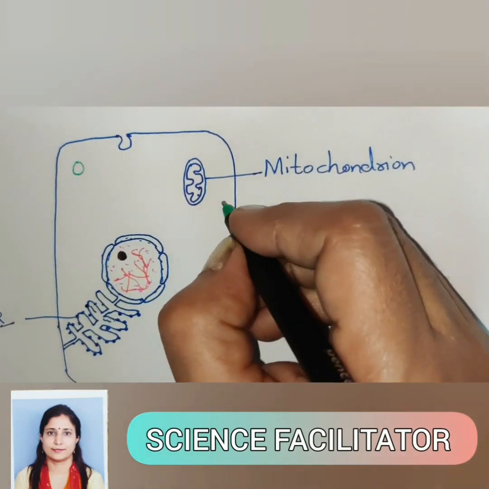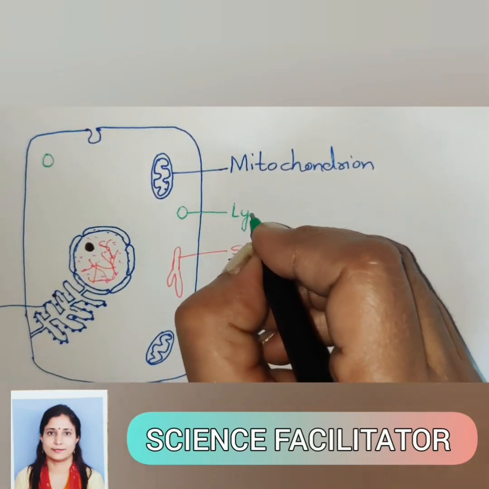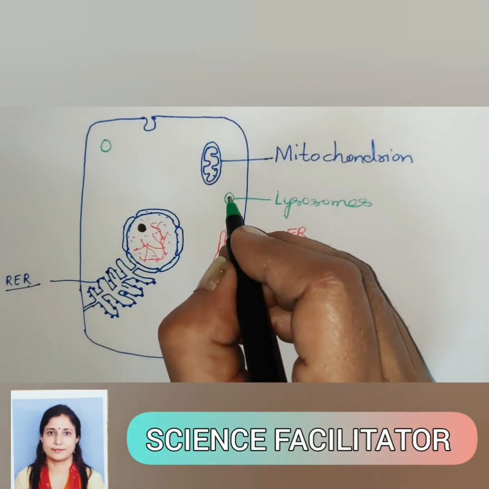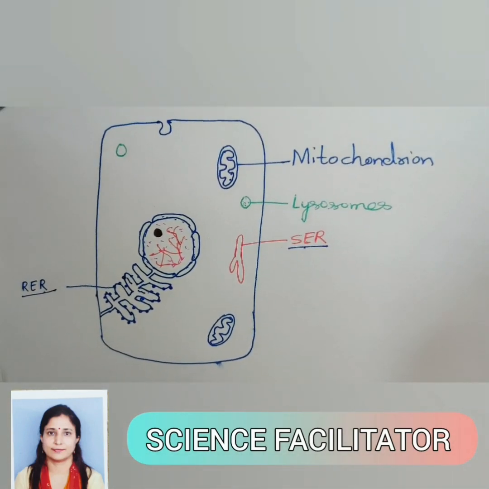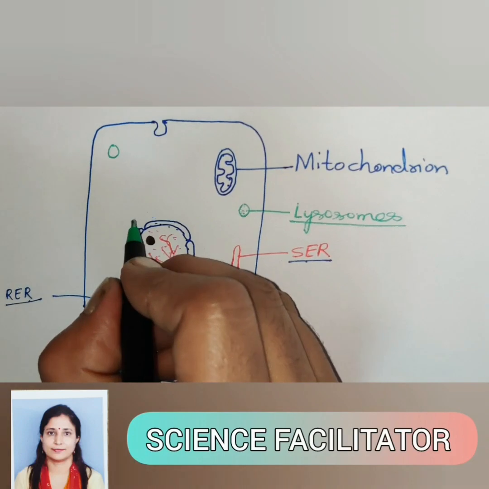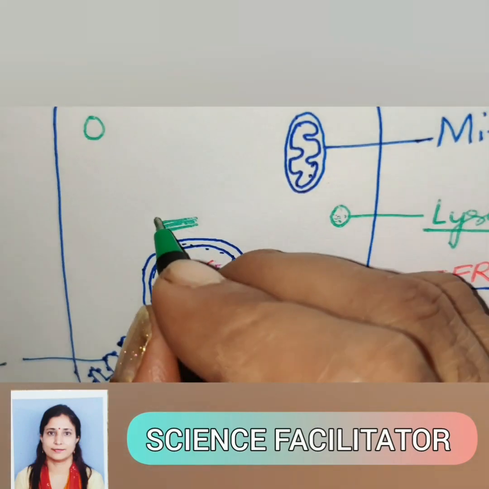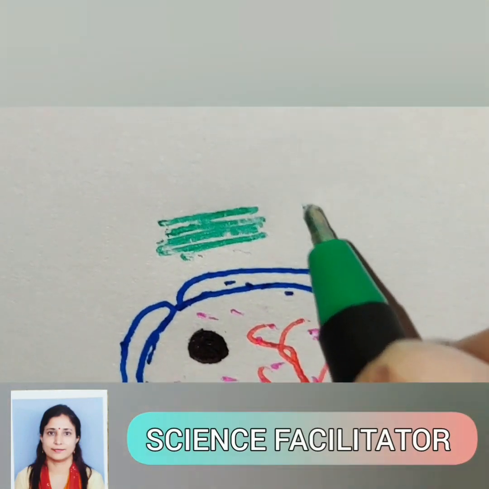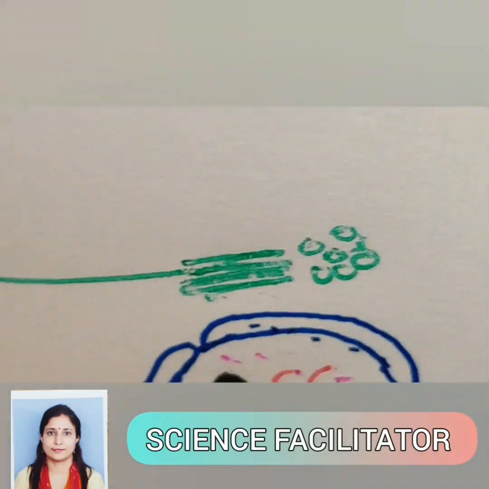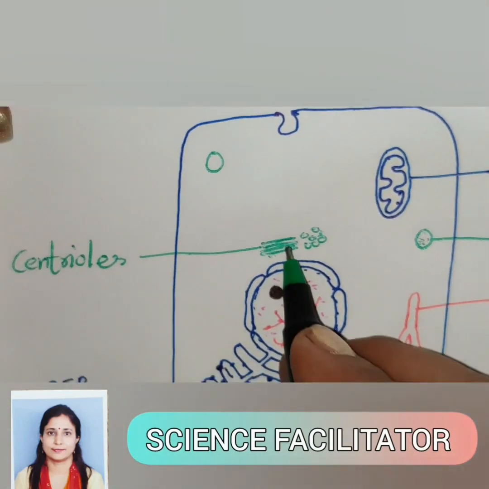Then in the cell, some spherical structures, lysosomes, are there. These lysosomes contain hydrolytic enzymes. They will hydrolyze the complex food to simple food. And these lysosomes are also known as suicidal bags. And in case of animal cell only, near the nucleus, two cylindrical structures are there. These are the centrioles. They are present only in the animal cell, not in the plant cell. They will help in cell division.